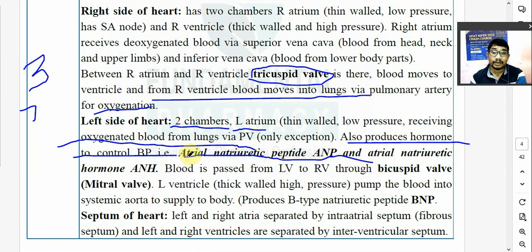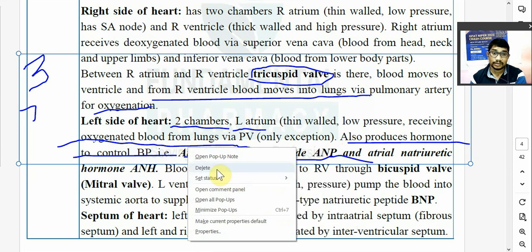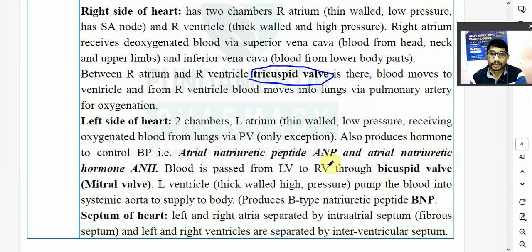So remember, the right atrium will produce one hormone known as ANP, atrial natriuretic peptide. It is a very important hormone. It also produces another hormone known as atrial natriuretic hormone, ANH. It produces two hormones, ANP and ANH. Now these two are very important in congestive cardiac failure. Remember, a question has also come on this.